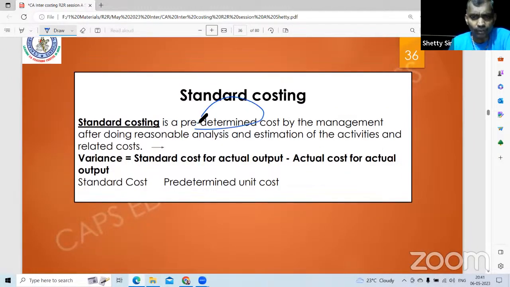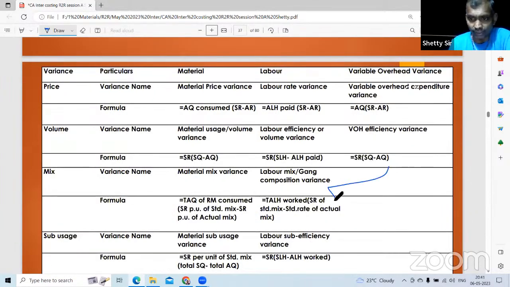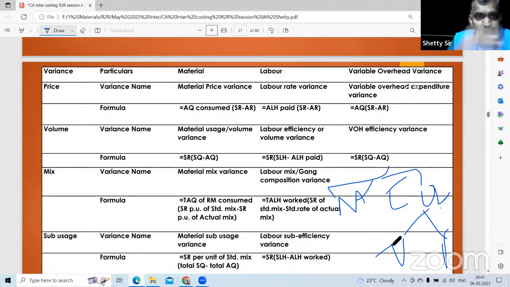Standard costing is a predetermined cost, which has been analyzed based on reasonable estimation and analysis. Variance is equal to standard cost of standard input for actual output minus actual cost of actual input for actual output. Then the various formulae. So total variance is divided into 3 heads: material, labor, overhead. Overhead has only 2 heads: variable overhead and fixed overhead. Material, labor, variable overhead are variable in nature. The formula is the same because they remain fixed per unit. Whereas fixed overhead is fixed in total and varies per unit.